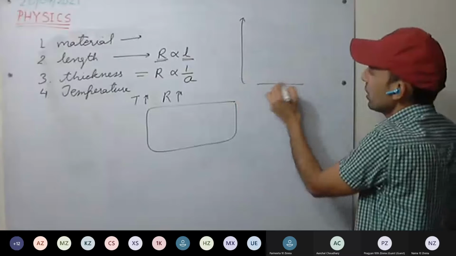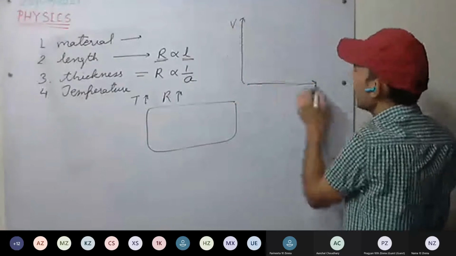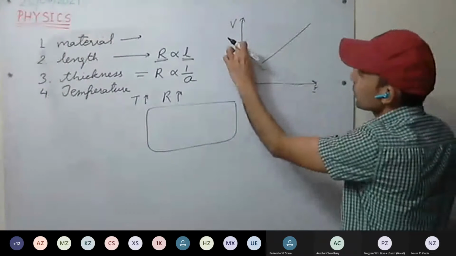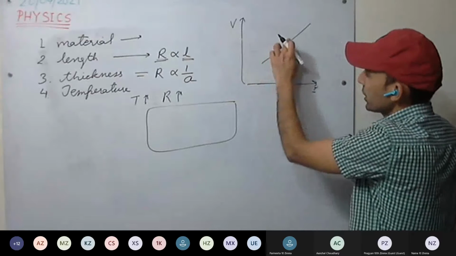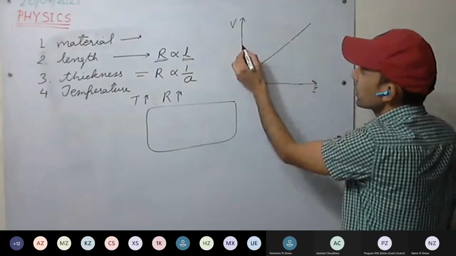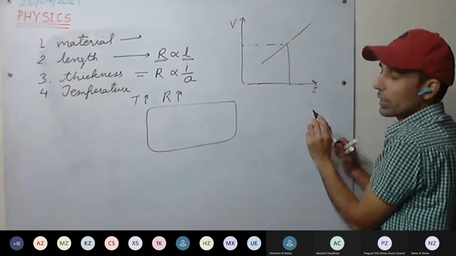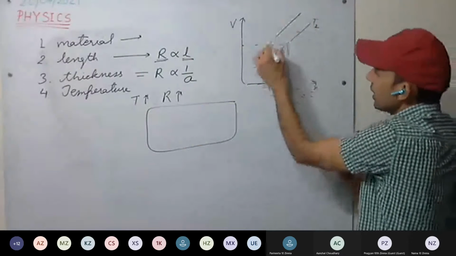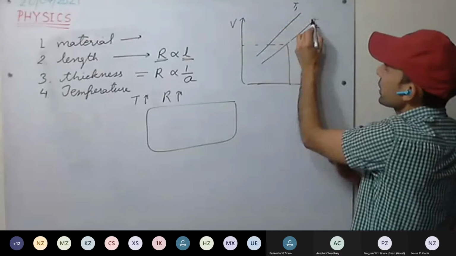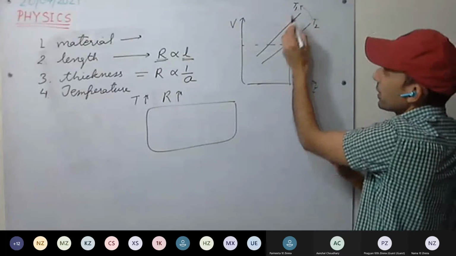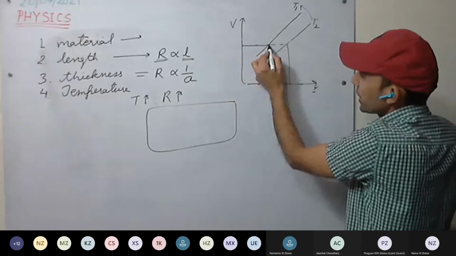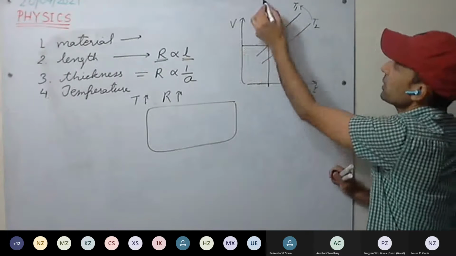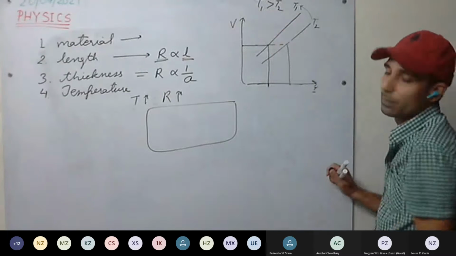You can see it in the graph as well. This is the VI graph. See here, for this voltage, this much amount of current is flowing. But as temperature has increased, let it be T2, and this is our T1. As temperature has increased from T1 to T2, now see, for the same potential difference, less current is flowing. Here T2 is greater than T1.